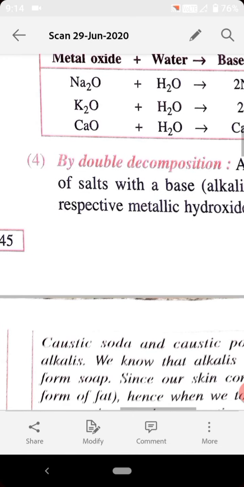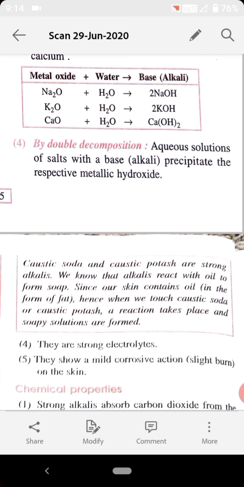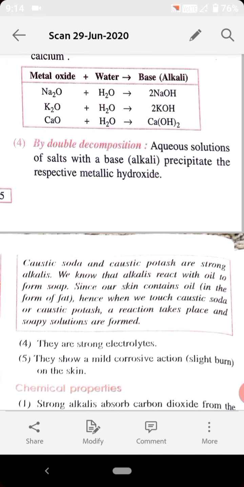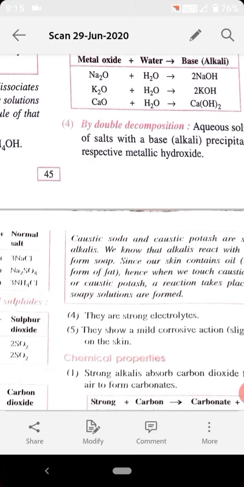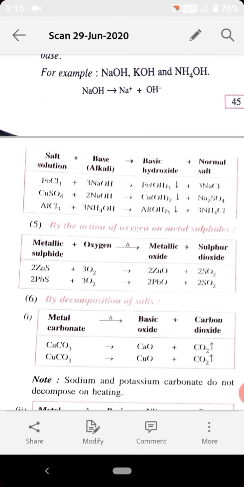So another method in the sequence is the double decomposition reaction. By double decomposition reaction, bases can also be prepared. When an aqueous solution of a salt reacts with a base, it precipitates the respective metal hydroxide to form a base, right? So salt solution plus alkali undergo a double decomposition reaction to form a basic hydroxide plus a normal salt.